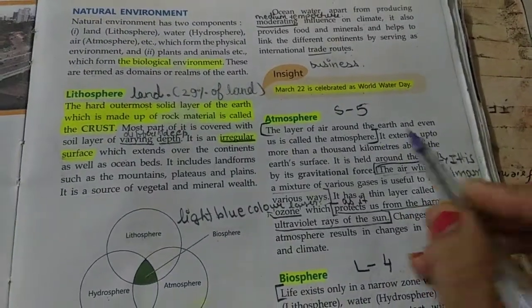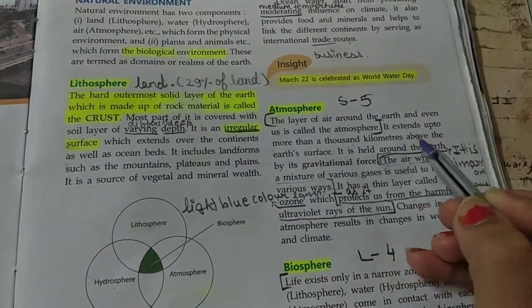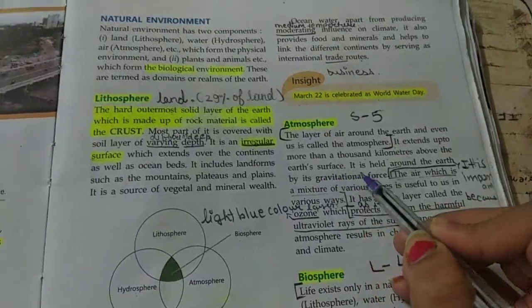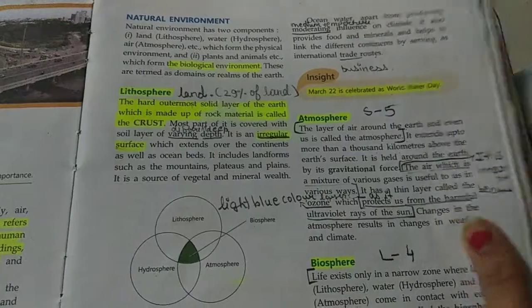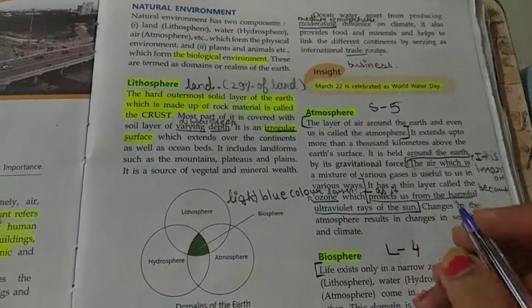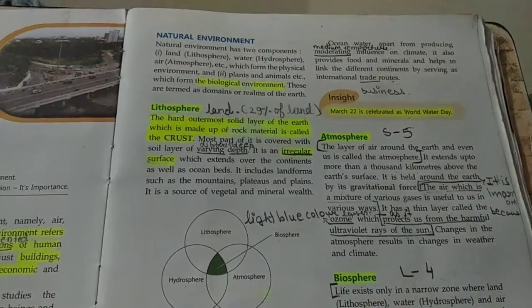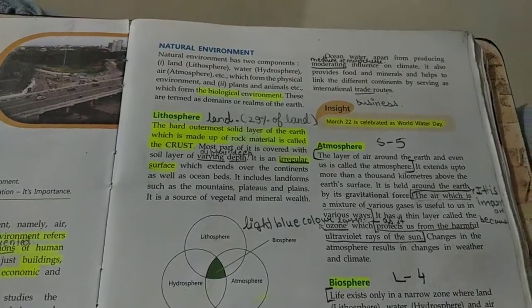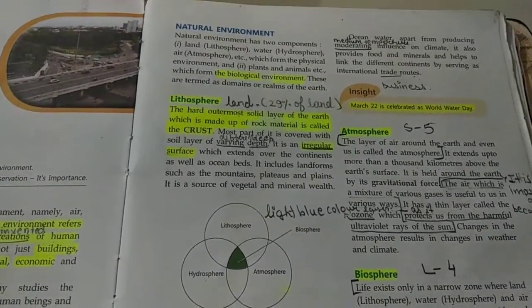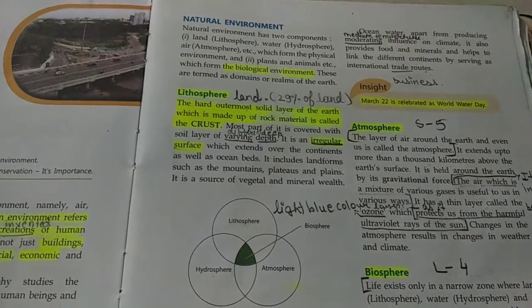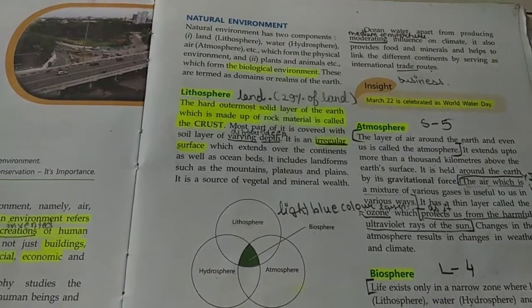It extends up to more than 1,000 kilometers above the Earth's surface. It is held around the earth by its gravitational force. Now, this air which exists around the earth, it is there because of whom? Because of the gravitational force.